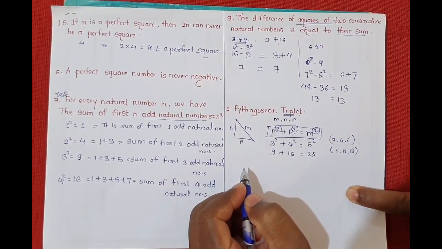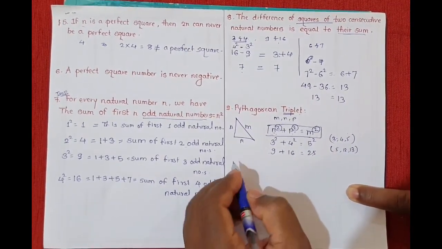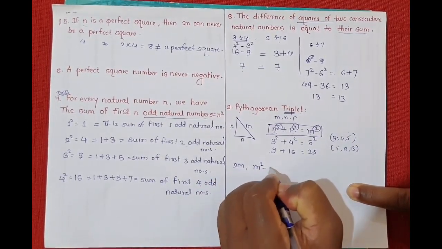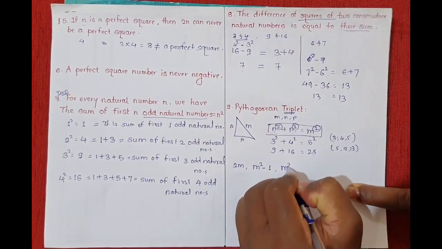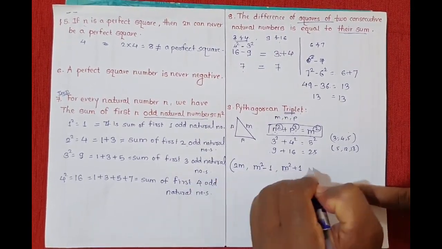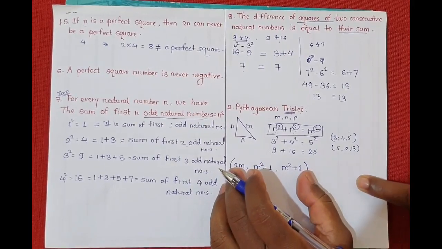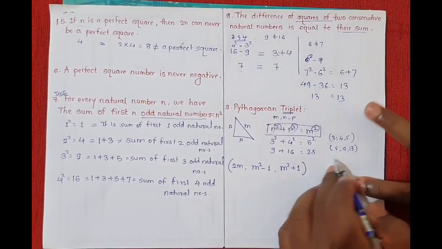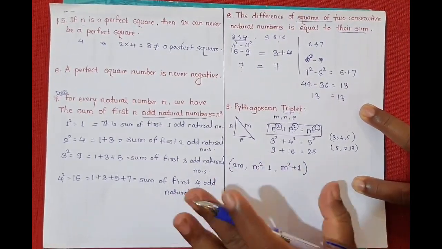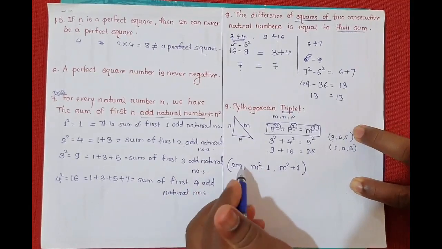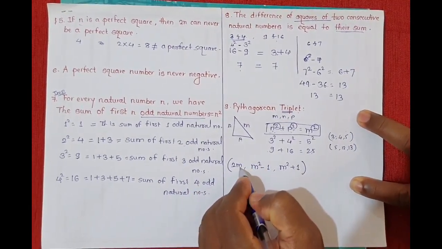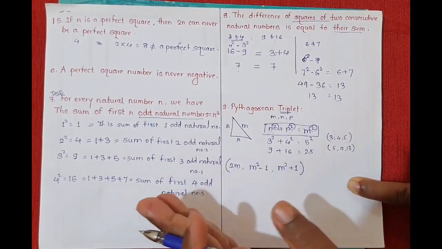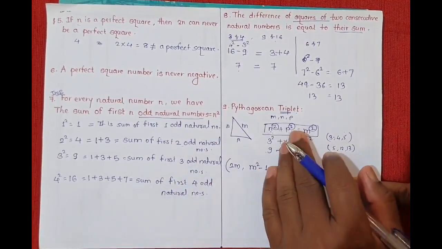For any natural number m greater than 1, 2m, then m square minus 1 and m square plus 1, this group of three numbers is a Pythagorean triplet, where m means any natural number, understood? m should be greater than 1. Okay, that means greater than 1 you can take any natural number.